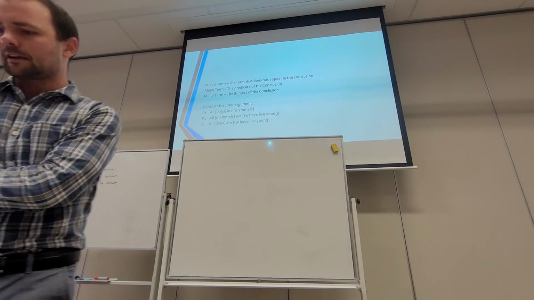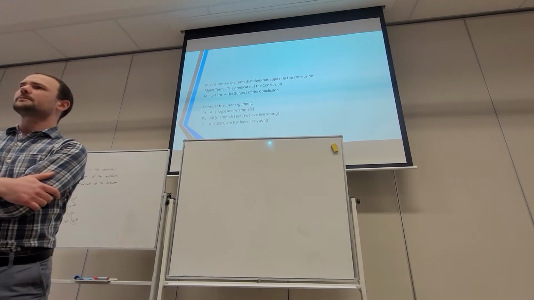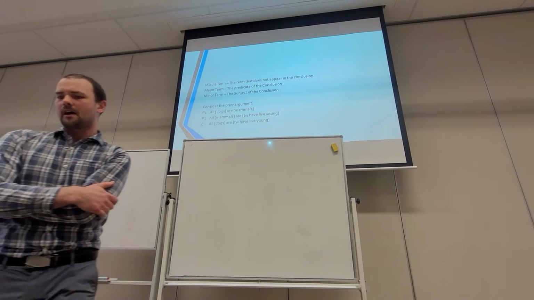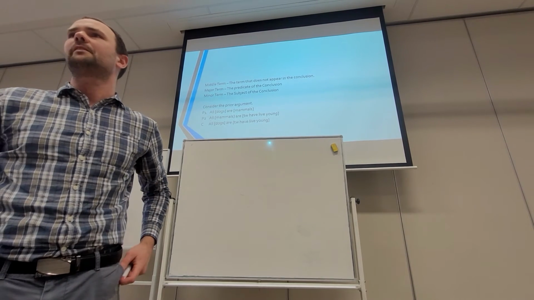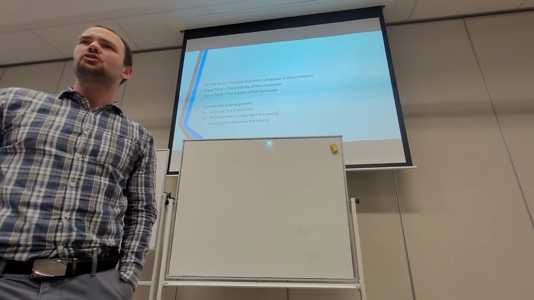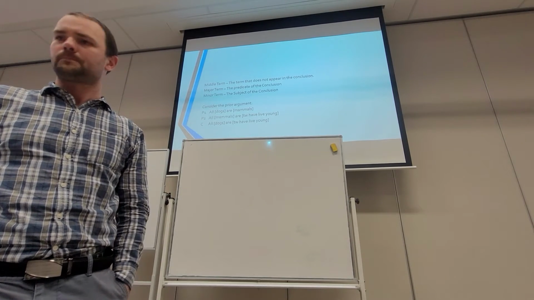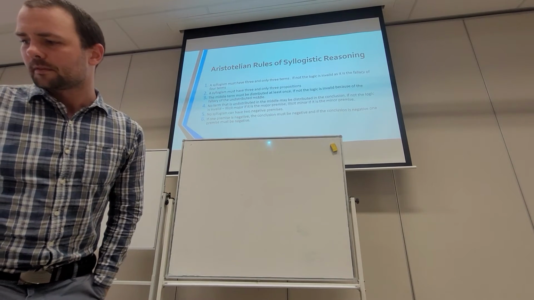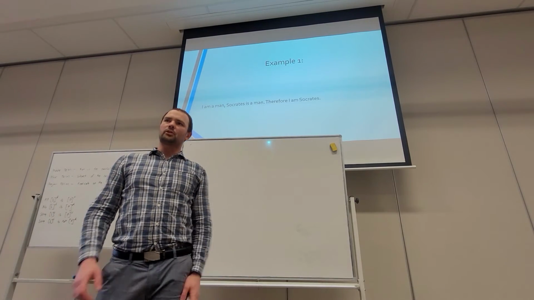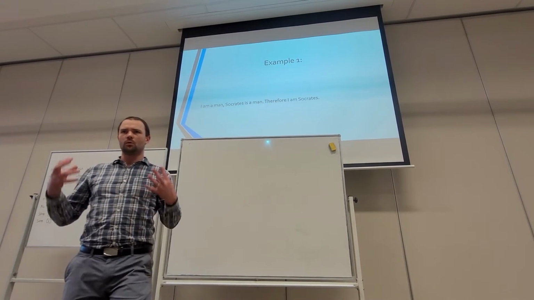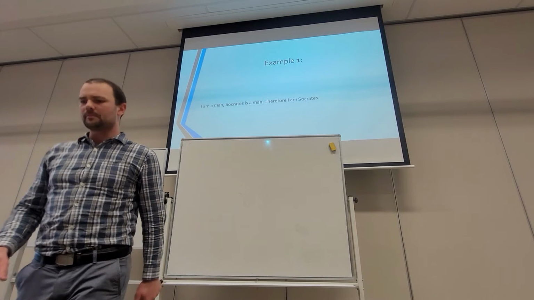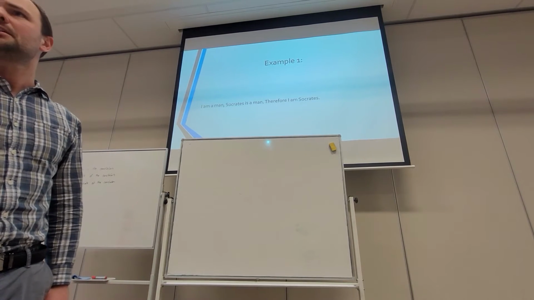So look back at our example here. We have dogs, we have mammals, and we have that which have live young. We have 3 terms. Each term is used twice. Okay, so let's get into an example, and I'm going to show you how we're going to use the rules to see if this is a valid argument.